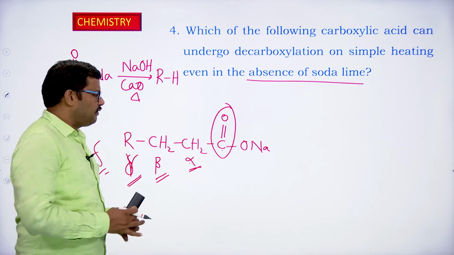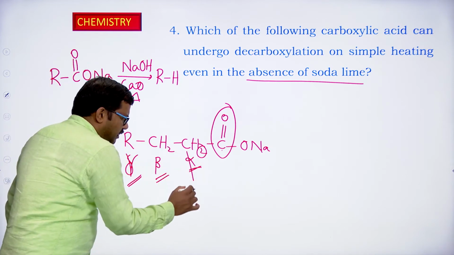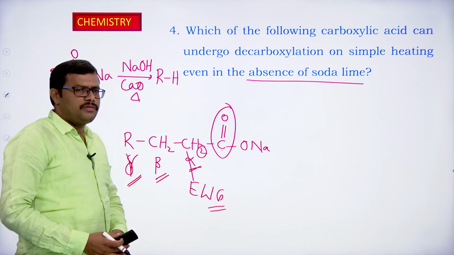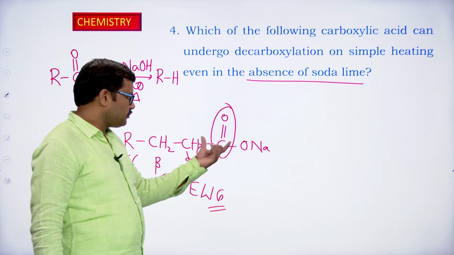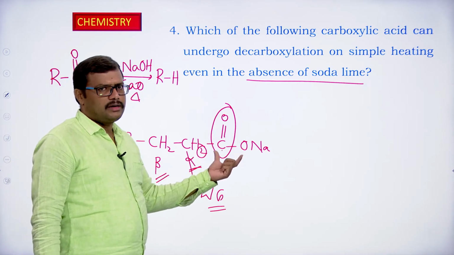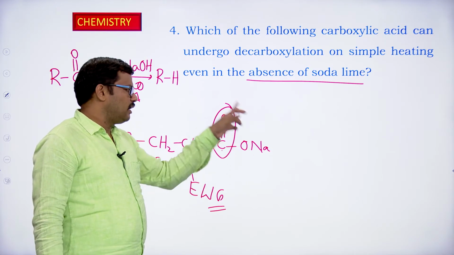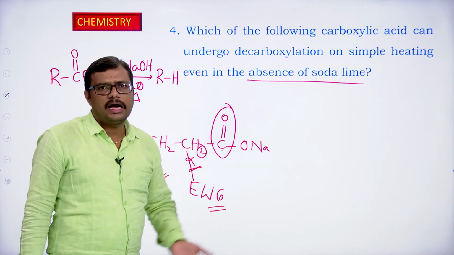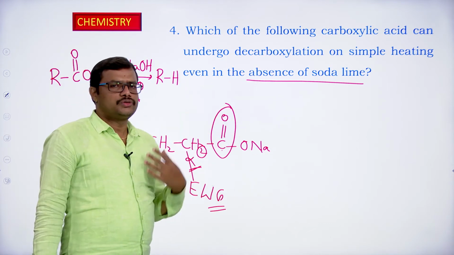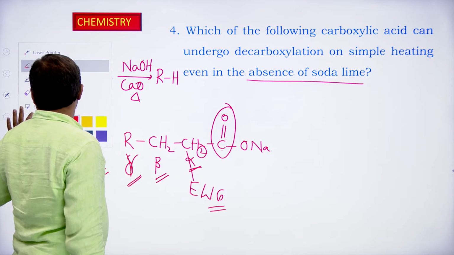But whenever, instead of hydrogen, we have an electron withdrawing group near the COO group, that is the carboxylate group, in that case the carbon dioxide can be easily lost just by heating, with no need of using soda lime. Okay, let us see the options.